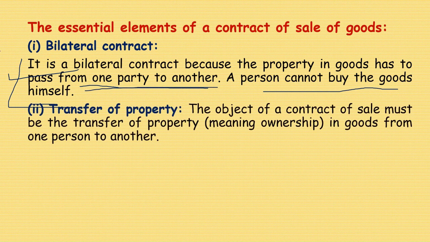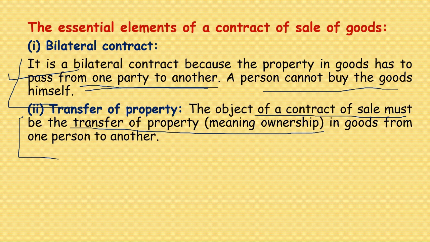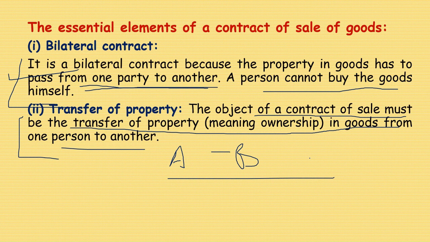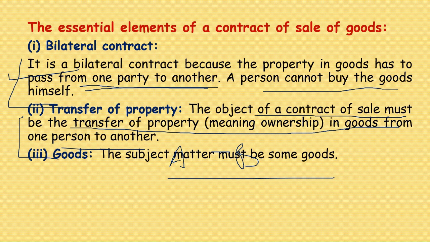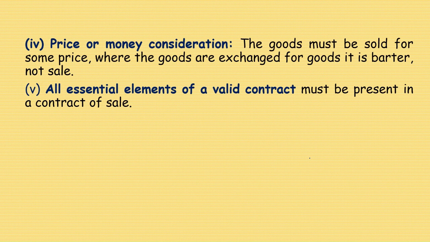Then the second essential element is transfer of property. The object of a contract of sale must be the transfer of property, meaning ownership in goods, from one person to another. The subject matter must be some goods.